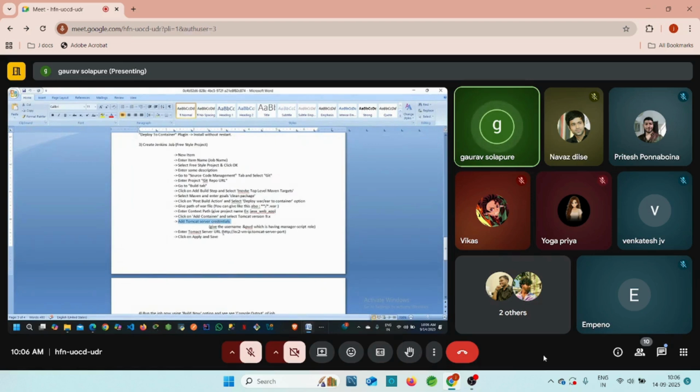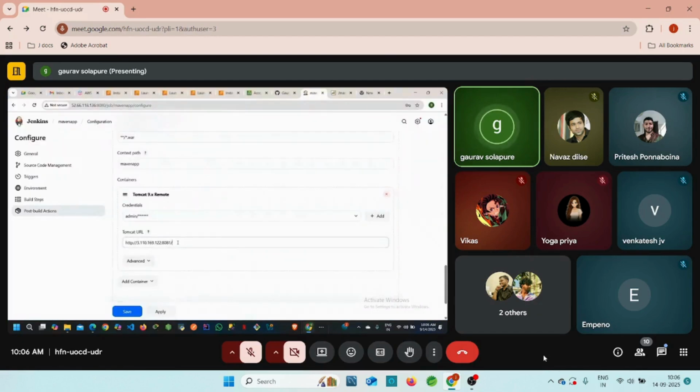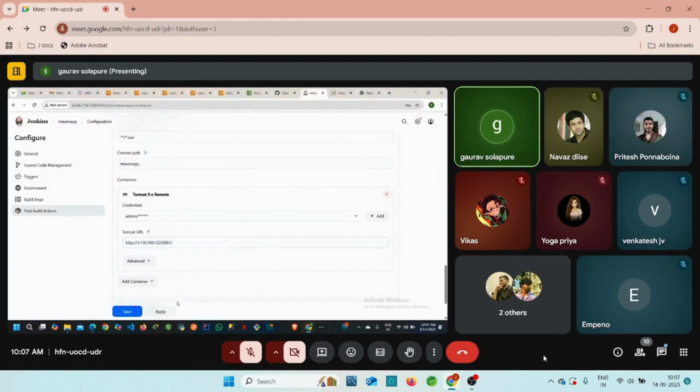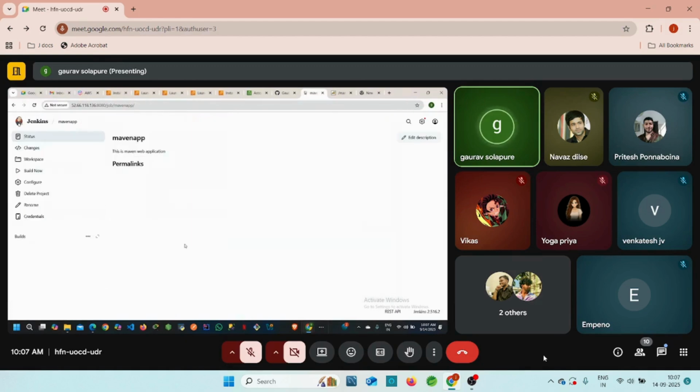Add Tomcat server credentials. We already added them there. Password also added. Enter the Tomcat server URL. Right? Here you can add the URL. Right? And then just click on apply and save. This is our last step. Right? Click on apply. Click on save. Right? Our configuration is done from our end.